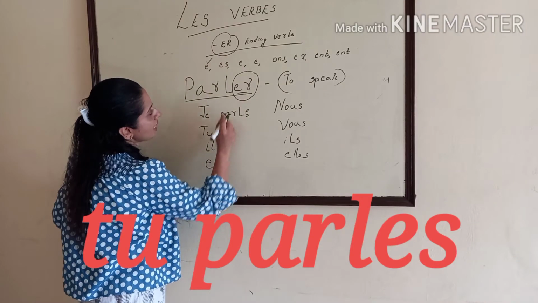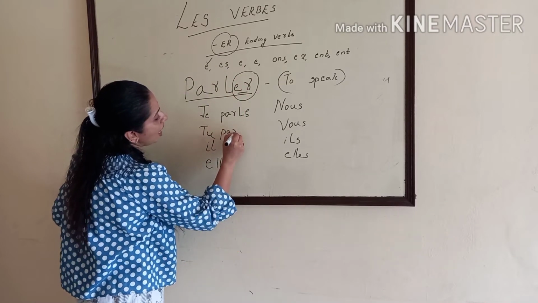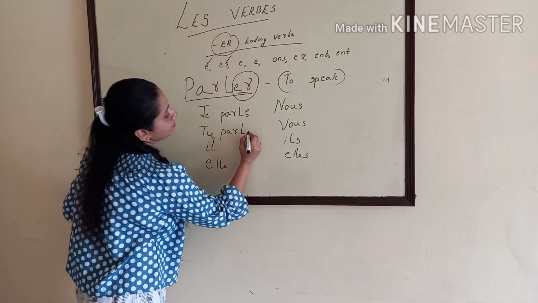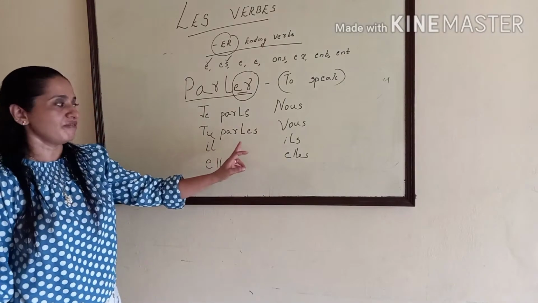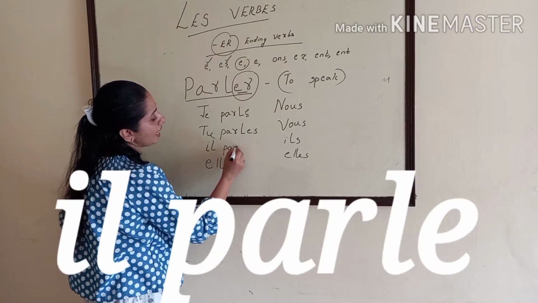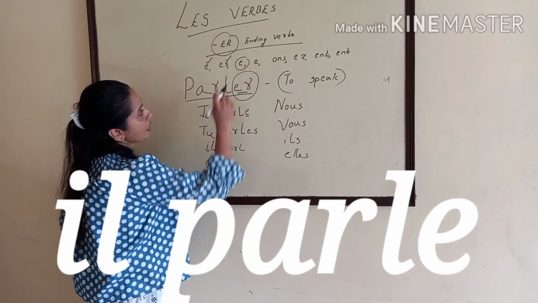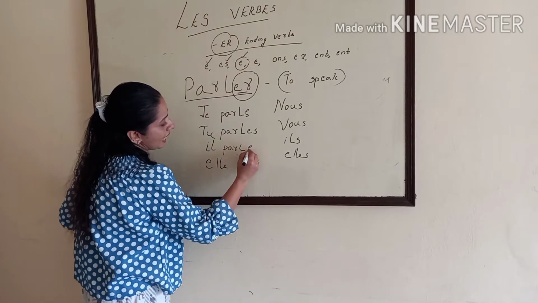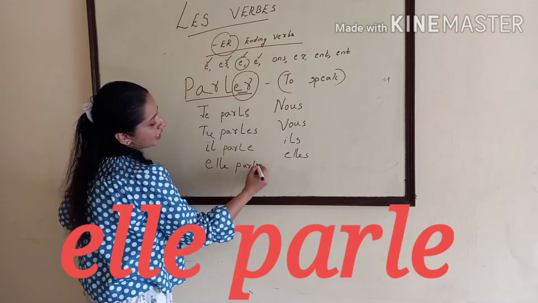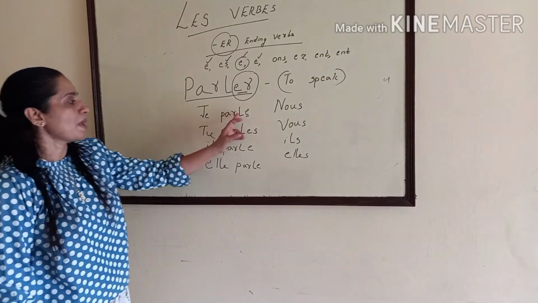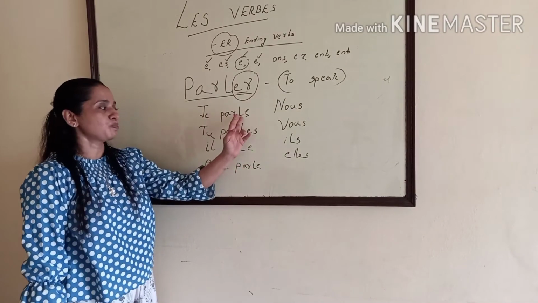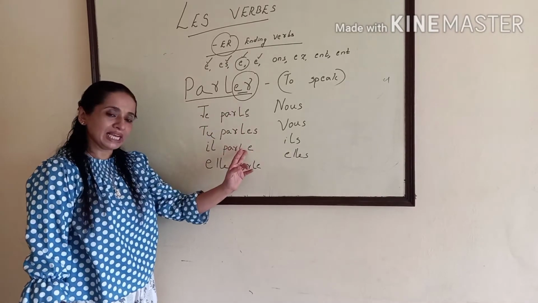With tu also do the same. First we have to remove ER and add P-A-R-L. Then add ES. Parles. Pronounced in the same way. And then again we have to write P-A-R-L, removing ER, then you have to add E again. Here also same. So these are the forms: je parle, tu parles, il parle, elle parle. That means I speak, you speak, he speaks, she speaks.